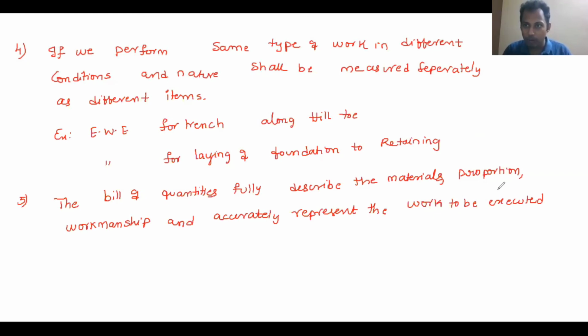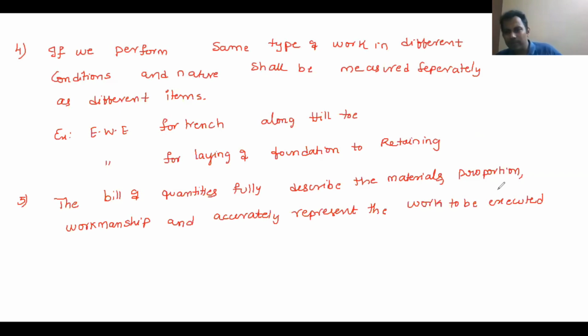In this item of work, I am saying laying of PCC M20, that is the name of the item, and 20 mm down means you are supposed to use only material up to 20 mm, with a proportion of coarse aggregate and fine aggregate as 60-40. So I am telling the materials, and also the proportion of the material, using coarse aggregate and fine aggregate in a 60-40 ratio.